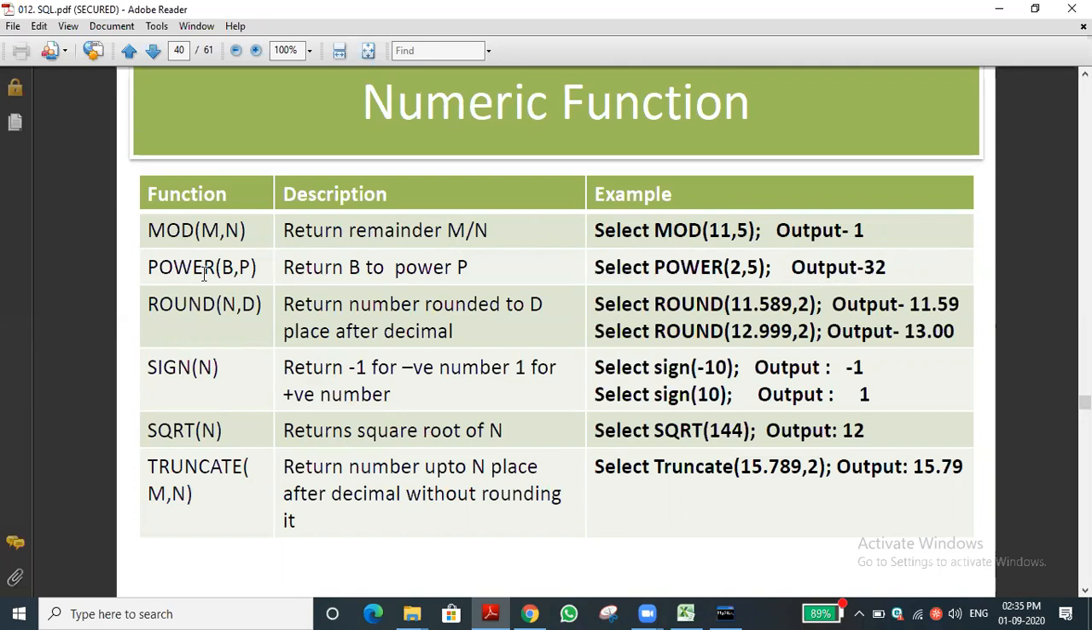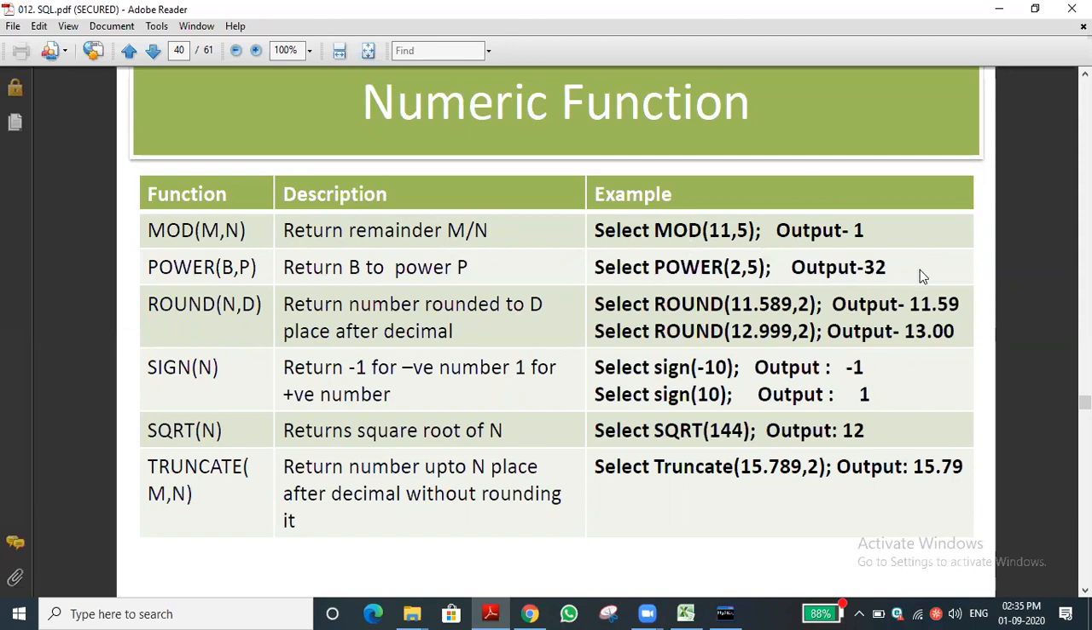Okay, power, as you know. The first one is the number, and the second one is the power. The first is which number is to be multiplied, and the second is how many times it is to be multiplied. That is 2 power 5, so 2 into 2 into 2, likewise 5 times. So we are getting 32.